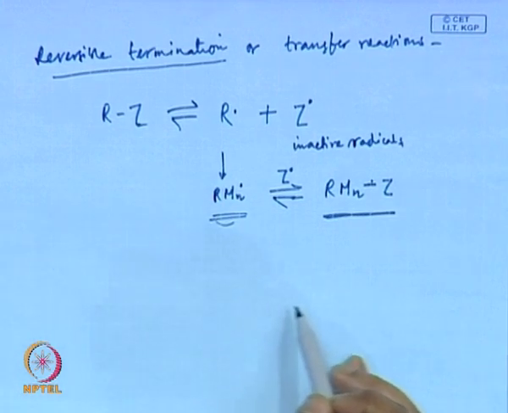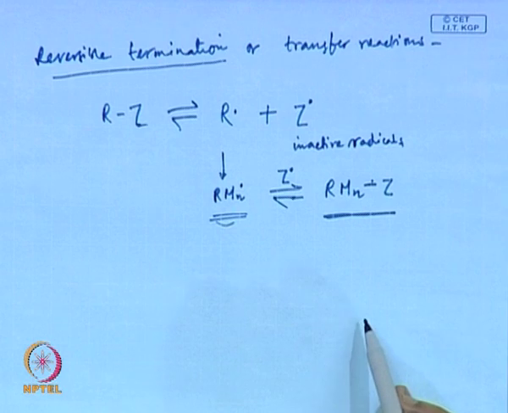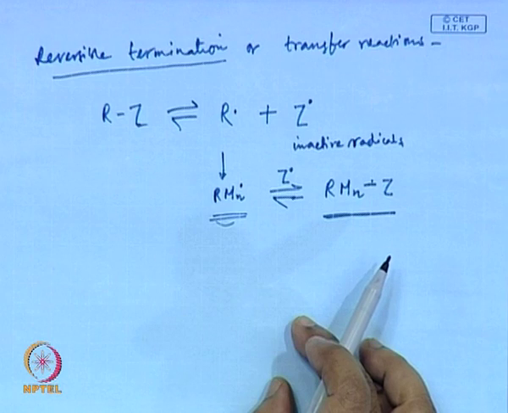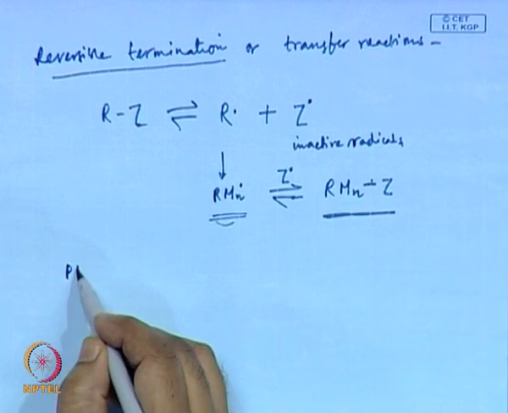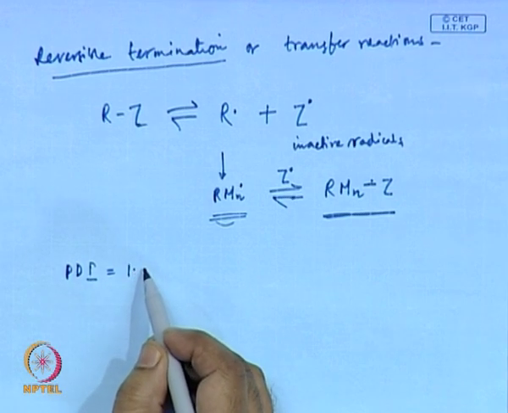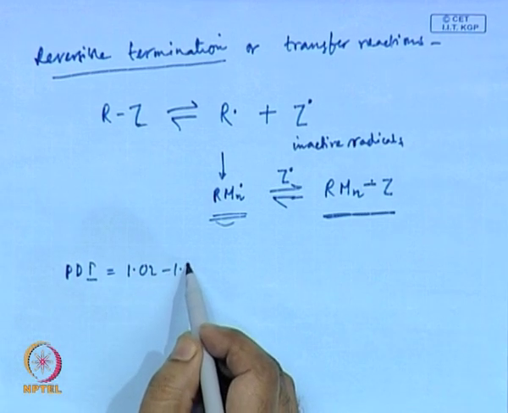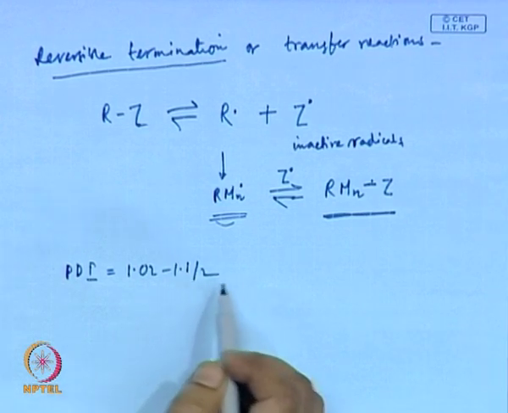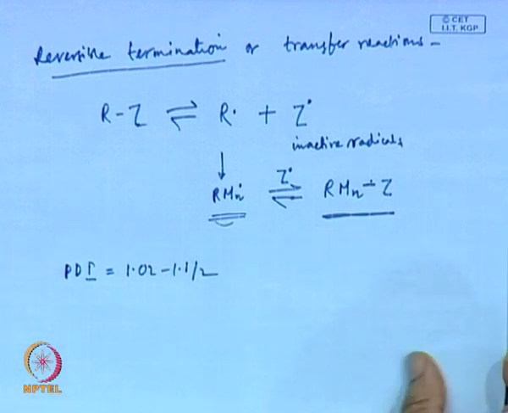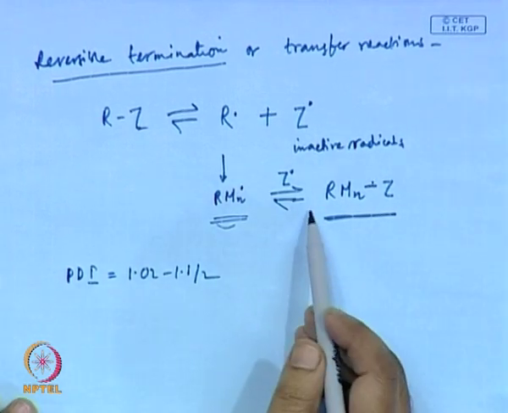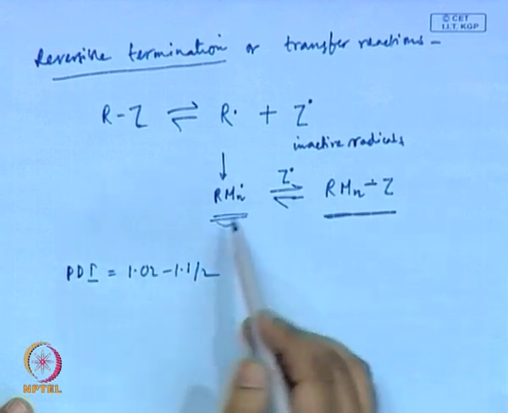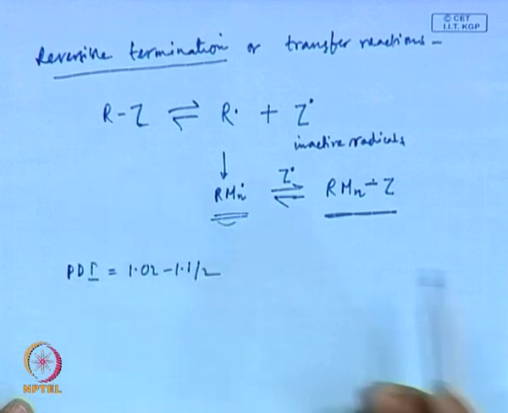So, they are propagating for the same duration, which ensures that the chain length of the polymer produced is almost similar in size. So, PDI would be very narrow, say 1.02 to 1.1 or 1.2, something like this. So, they are very close, and at the end of the reaction again they will remain in this form. So, you can add a second monomer to form a block copolymer.